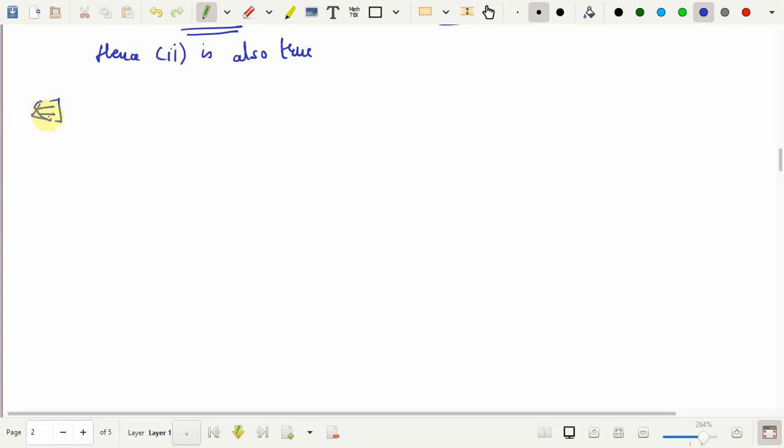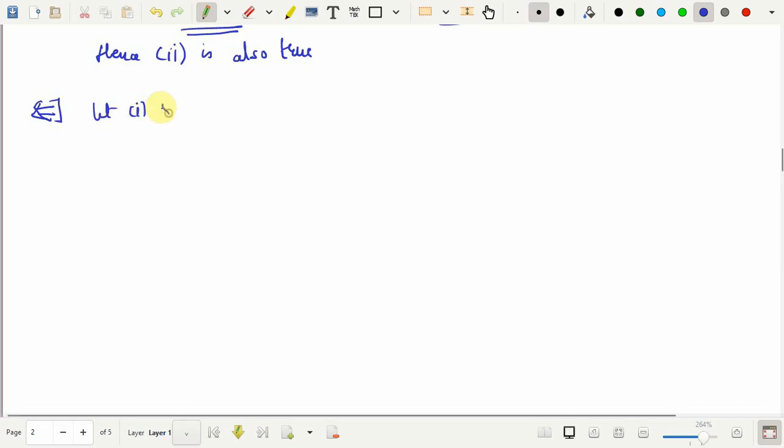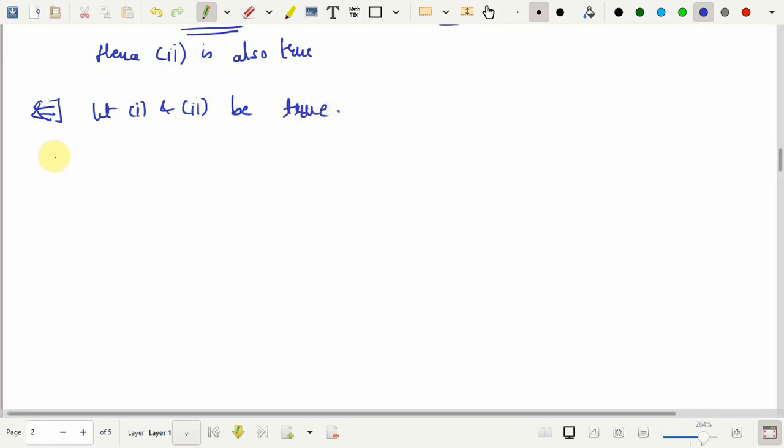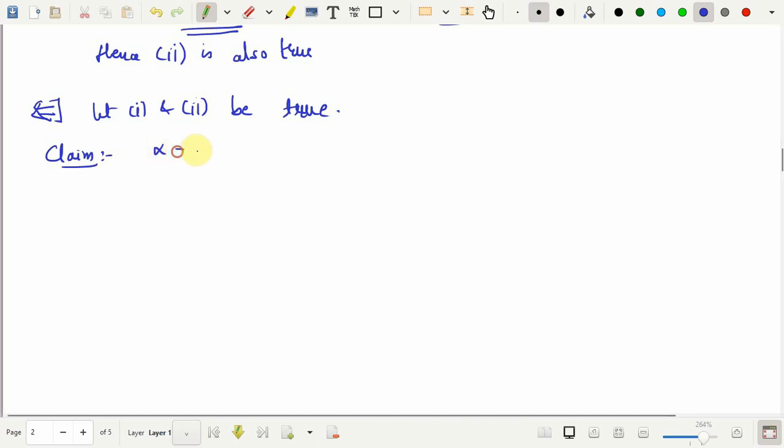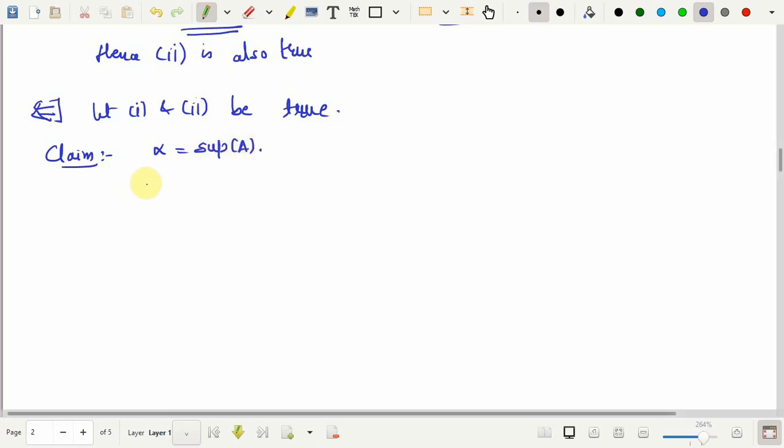This is the notation I used. Conversely, let 1 and 2 be true. So what I need to show, I will take it as a claim: alpha, which satisfies the properties 1 and 2 mentioned there, I want to show that it is a supremum of A. So to show that this is the supremum of A, first thing we need to show that it is an upper bound, and secondly we need to show that it is the least among all the upper bounds.